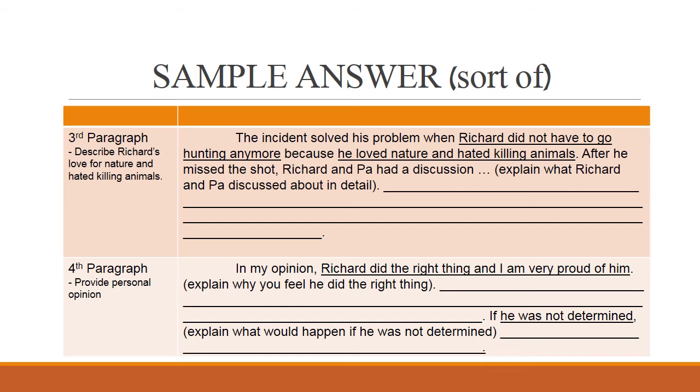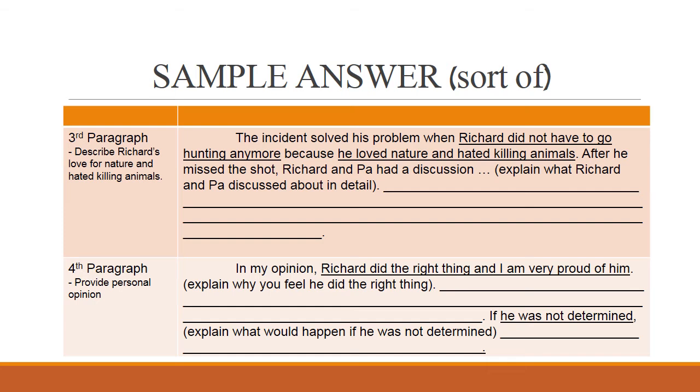So the sentence after that, after he missed the shot, Richard and Pa had a discussion, and then you continue to explain what Richard and Pa discussed after that. And you also need to explain, because of the incident that Richard did not want to kill the bug, it helped him to solve his problem, not to go hunting after he had discussion with Pa.